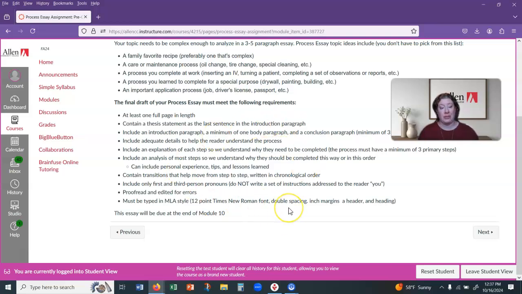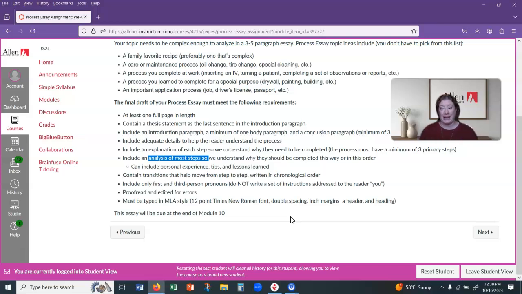You want to make sure that you have adequate details and that you're explaining the steps and the time that it will take in order to move from step to step. And then, of course, the most important part, which is this analysis of the steps. The analysis part is what separates this as a process explanation from a set of instructions. So we're not doing a set of instructions. You are doing an explanation of the process.